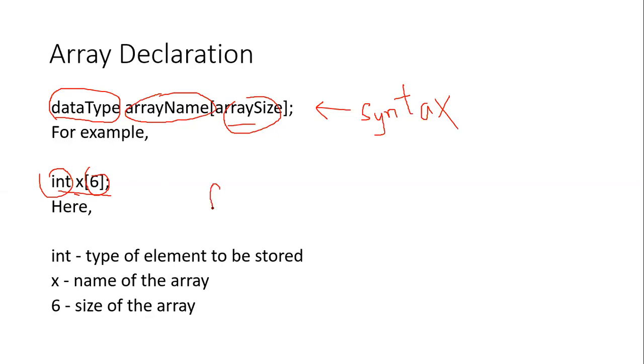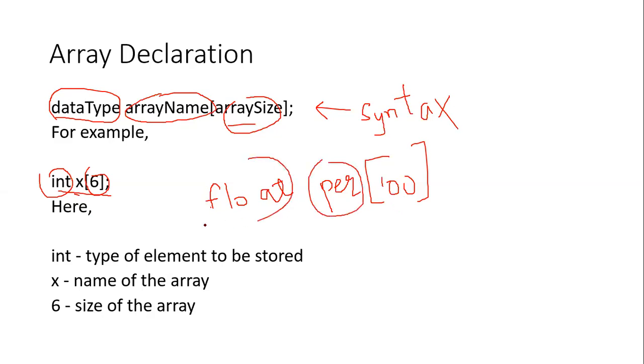We can also declare an array using a different data type, like float percentage of 100. So what this will do here, it will declare an array of size 100. That means it can hold 100 elements. The name of the array is percentage, and the type of value it is going to hold is floating values. That is, it will hold numbers in decimals.